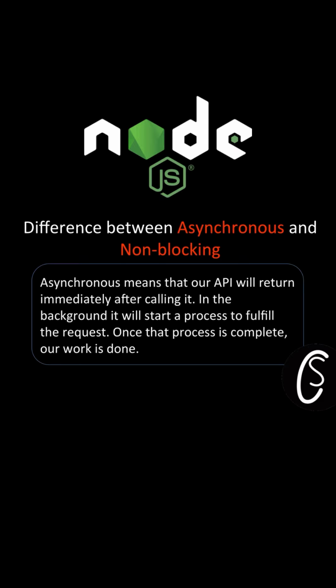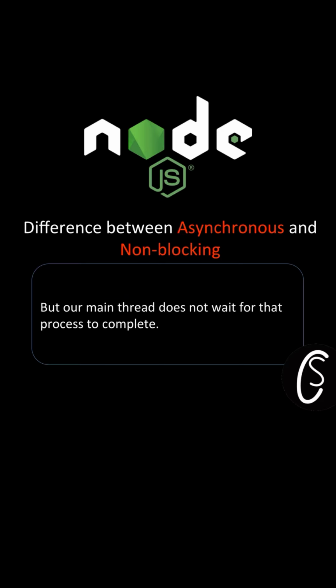Asynchronous means that our API will return immediately after calling it. Like we just called it and the request is recorded and it will come back. And in the background, it will start a process that will fulfill our asynchronous requests. Once the process is complete, our work is done. So that is asynchronous. Like we just fired an event and that event is getting processed, and afterwards, when that event is totally done, our work is done. But our main thread is not waiting for that process to complete.